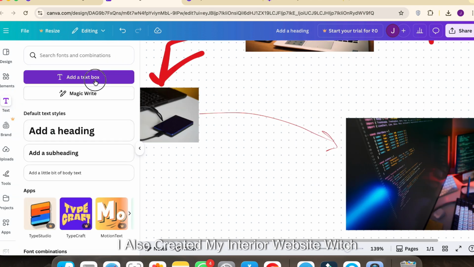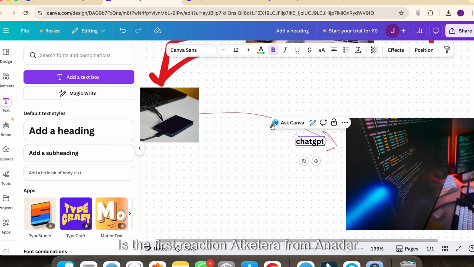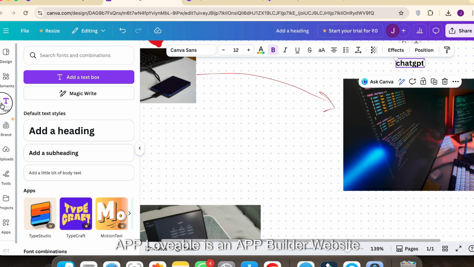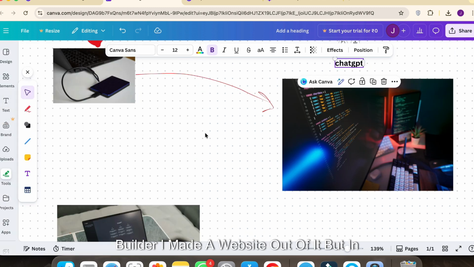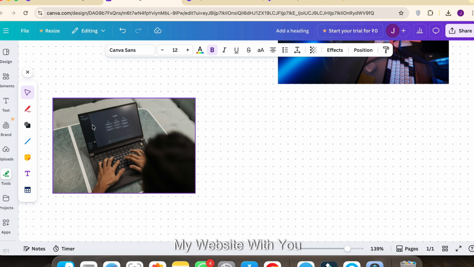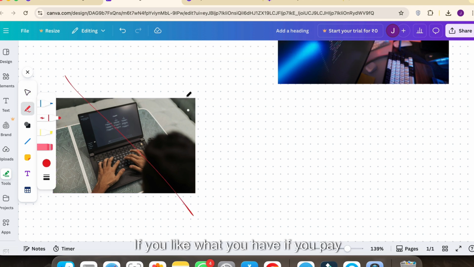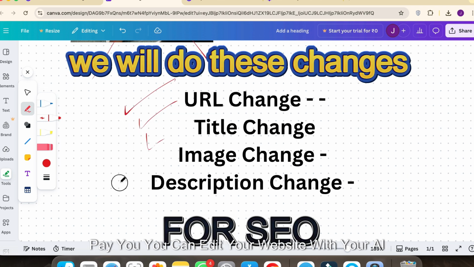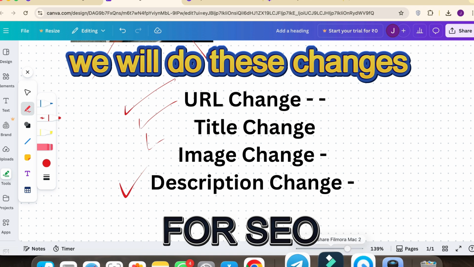I also created my entire website, which is in React, from another app. Lovable is an app builder, a website builder, and I made a website out of it. But in today's video, I will show you how to make corrections in your website. If you pay a developer, it costs extra money. But you can edit your website with AI for free. You can change anything.